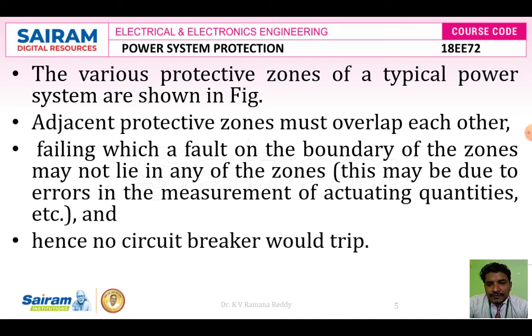Otherwise, a fault on the boundary of the zones may not lie in any of the zones. This may be due to errors in the measurement of actuating quantities, etc. Because if a fault happens before the zone or after the zone, it's not a worry. If a fault has happened in between the 2 zones, by the time the 2 zones of protection have operated together, hence the circuit breaker will trip, which means there should be no problem. If the circuit breaker would not trip, then there is a problem again.